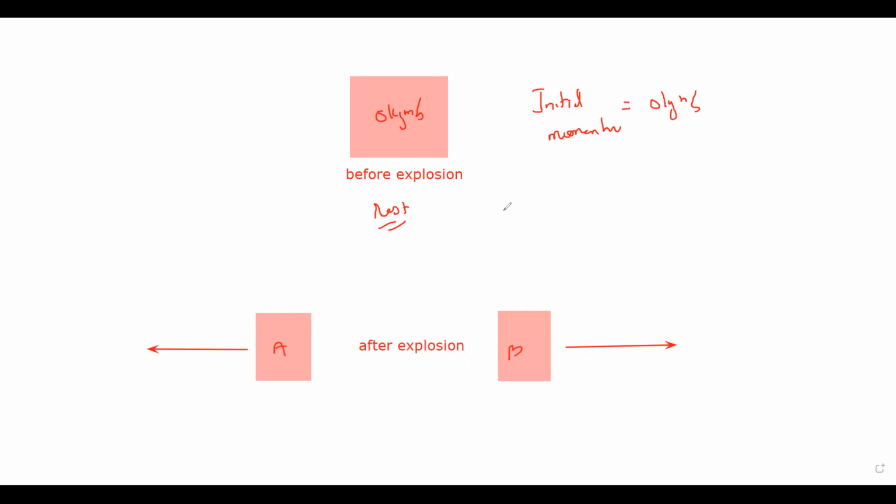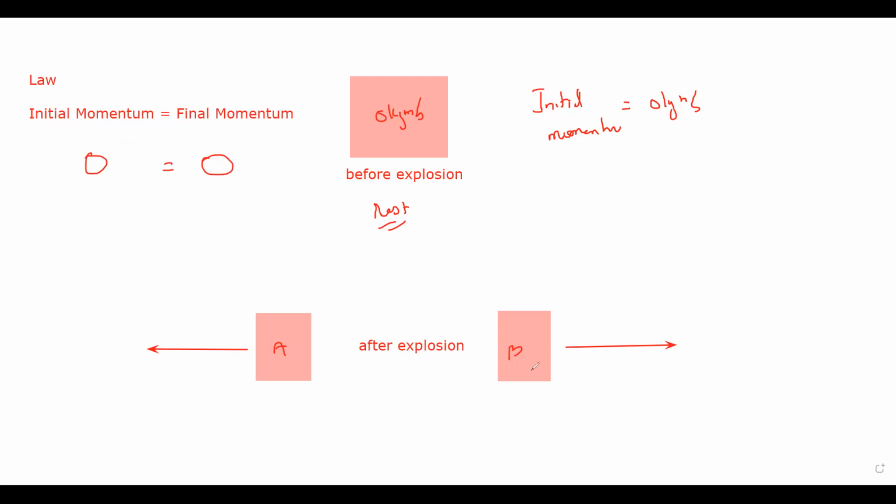Because according to this law of conservation of momentum, the initial momentum should be equal to the final momentum. So if the initial momentum is 0, the final momentum should also be 0.